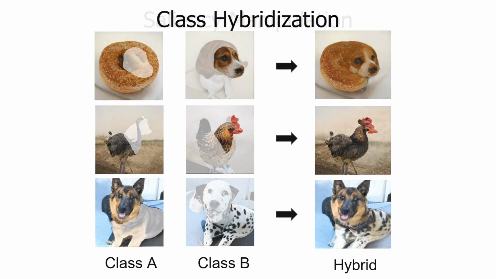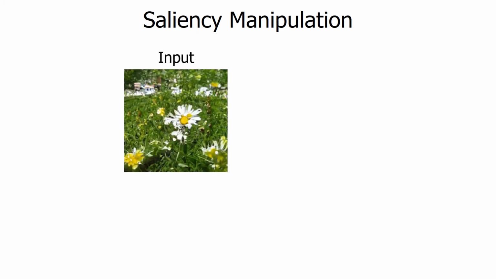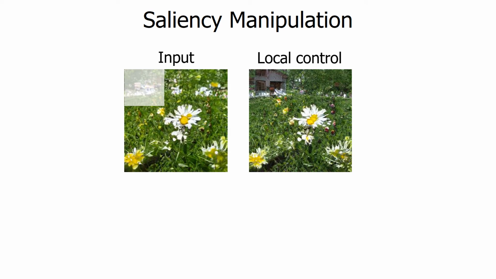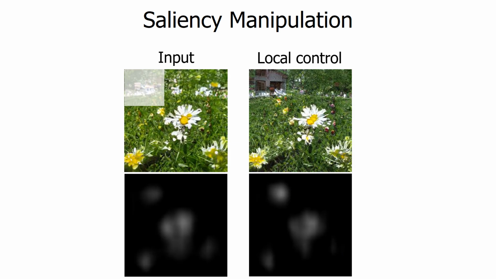The last application is Saliency Manipulation. Here we would like to edit an image such that a specific region will be more salient. We do so by finding the optimal transformations of the latent code inside and outside that region using our technique, such that the saliency map of the generated image will obey the desired manipulation. Note that our approach can generate completely new image content like the house in this example.